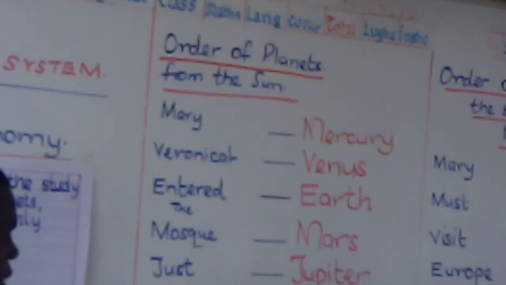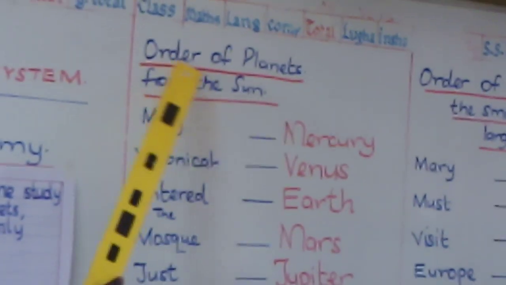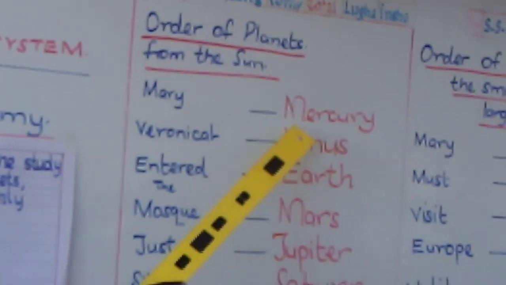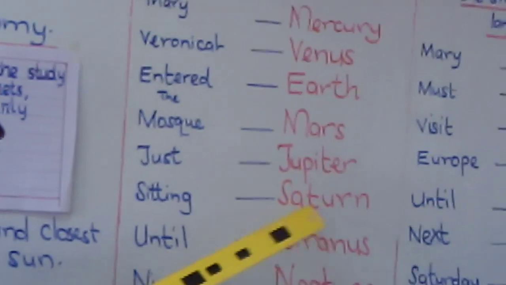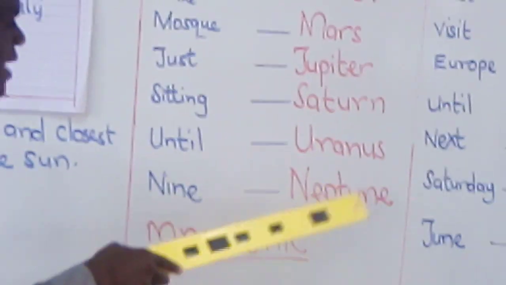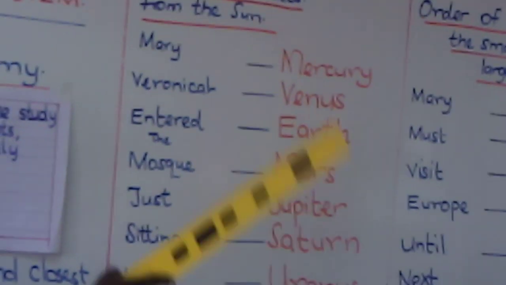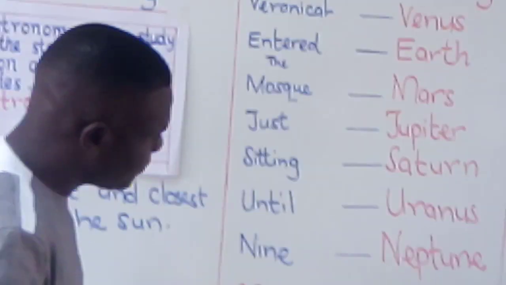These are the mnemonic to help you remember the order of planets from the sun. So from the sun, we start with Mercury, Venus, Earth, Mars, Jupiter, Saturn, Uranus, and Neptune. As you can see, these are 8 planets. We have excluded Pluto, which is a dwarf planet.